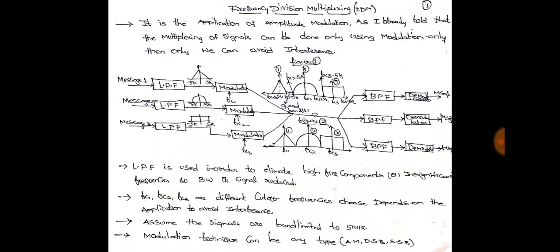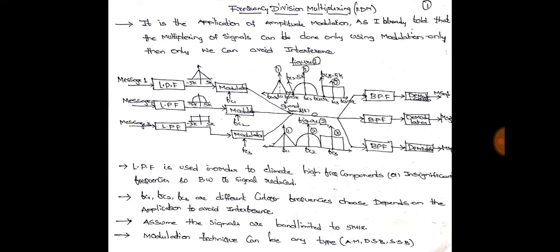Today my topic is frequency division multiplexing. As I have already told in the introduction, in order to multiplex the signals, modulation is compulsory. Frequency division multiplexing is an application of amplitude modulation. As I already told you, multiplexing is nothing but mixing of more number of signals through a single cable.